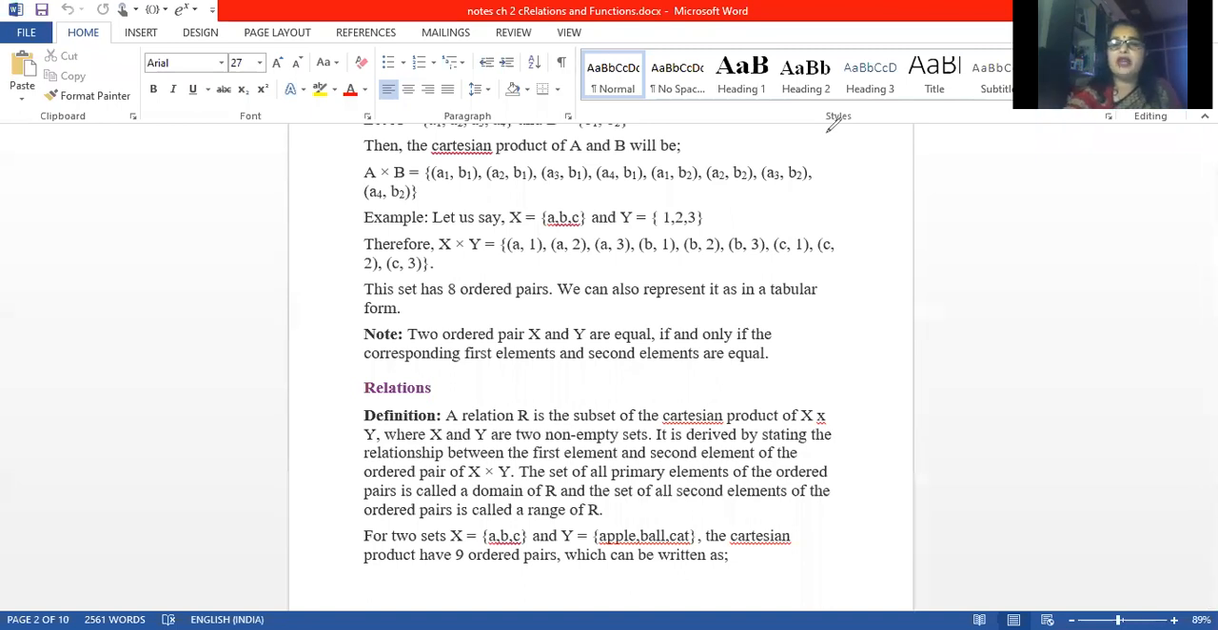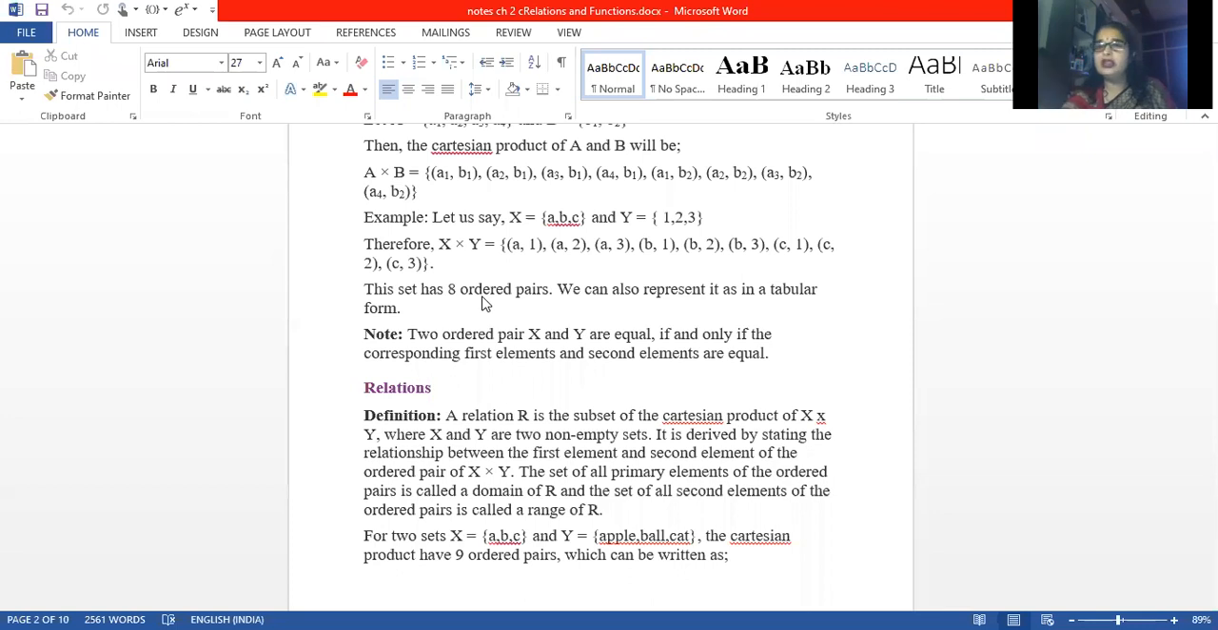Clear? Suppose we have a set containing elements, the names of your class students. Set A contains the names of the students of your class. Then set B. Set B contains the heights of the students of your class. Clear? Now, what is the relation? A is related to B means set A is related to set B in some way or the other.